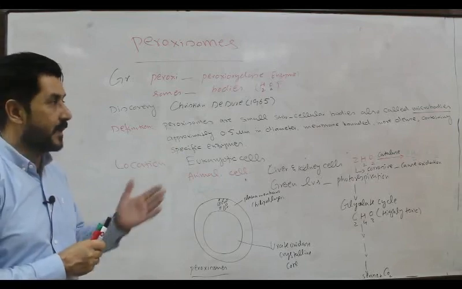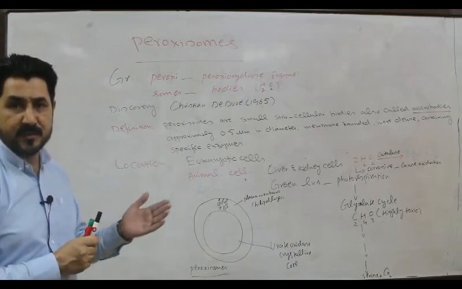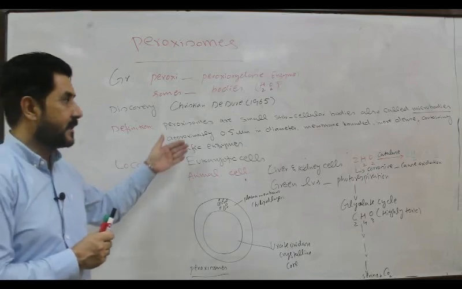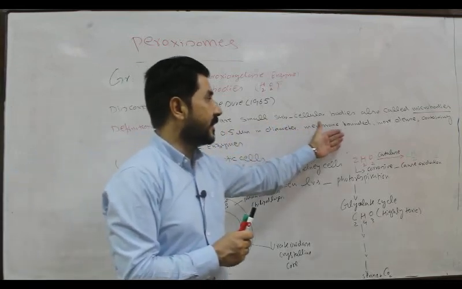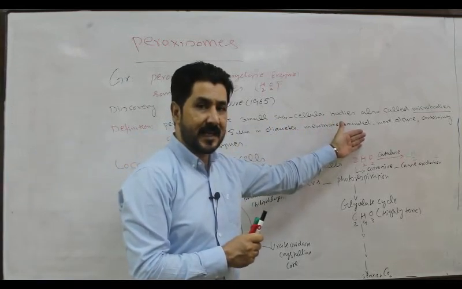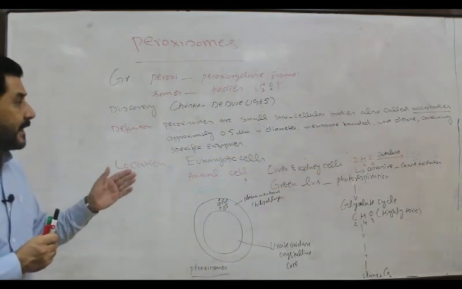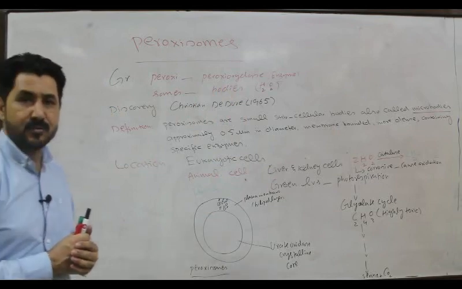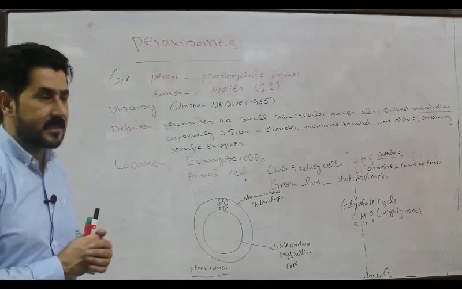And these cell organelles are membrane bonded. They are more dense as compared to the lysosomes, which are surrounded by a thin membrane. The peroxisomes contain specific enzymes which are totally different from the lysosomes, which contain hydrolytic acid phosphatase enzyme.